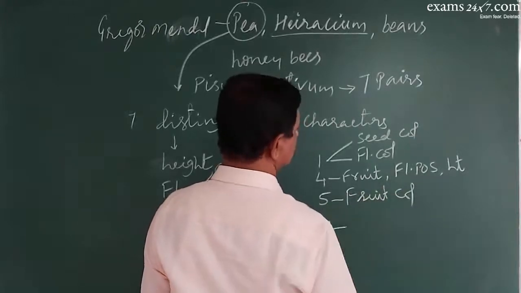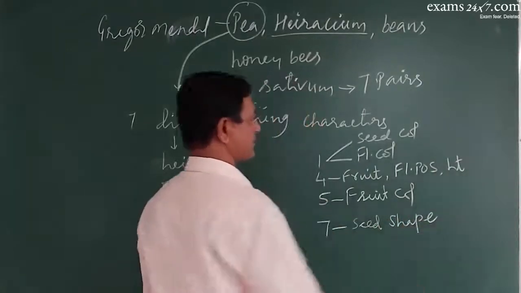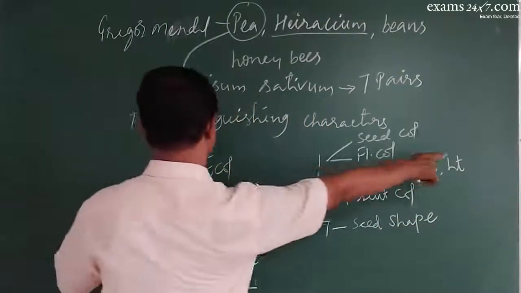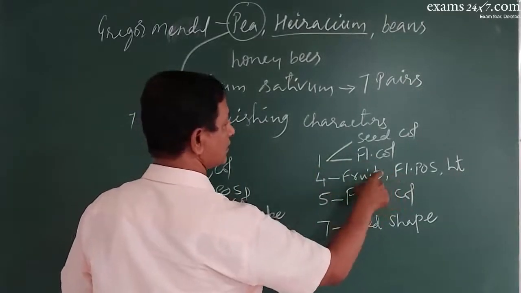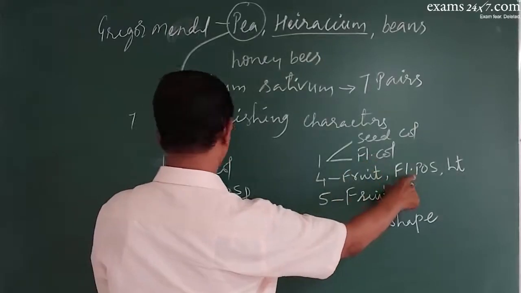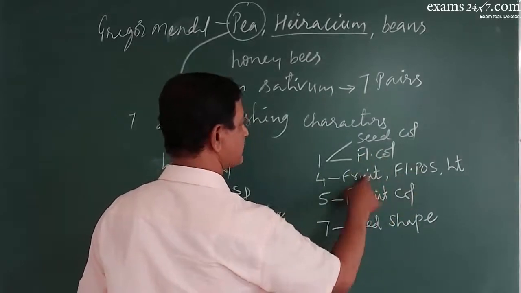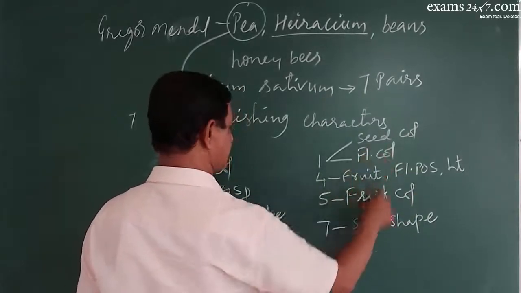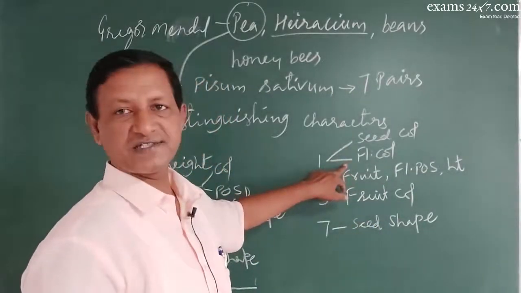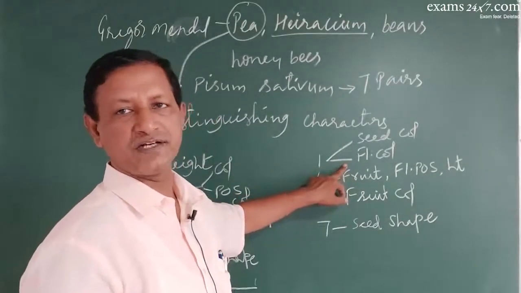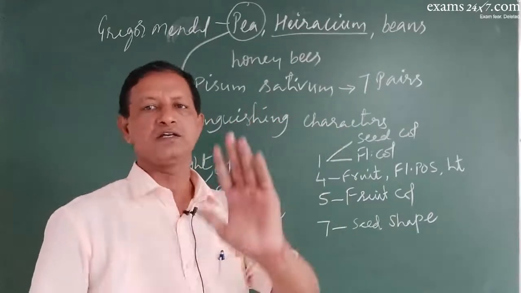And on the 7th chromosome, it was for seed shape. So, height, flower color, flower position, fruit color, fruit shape, seed color, seed shape. This is very, very important. The genes for 7 distinguishing characters were distributed on 4 chromosomes: first, 4th, 5th and 7th.